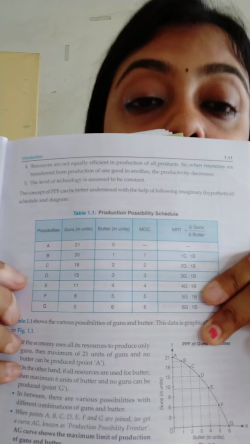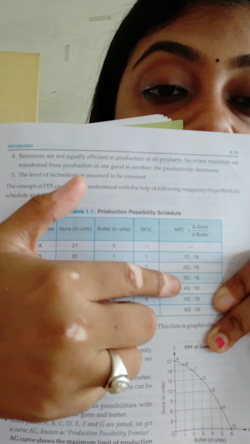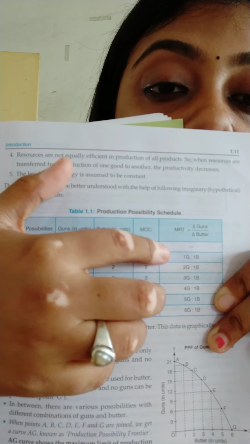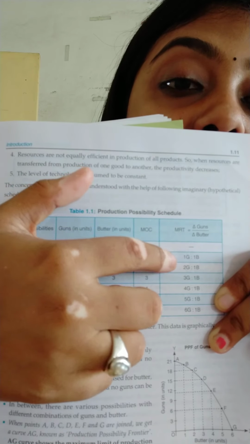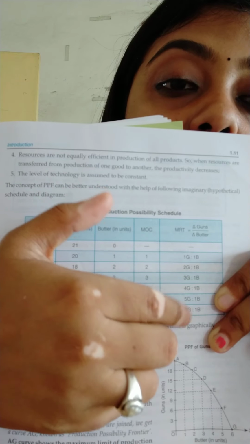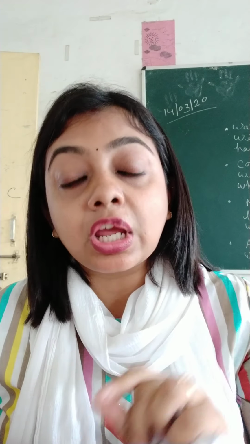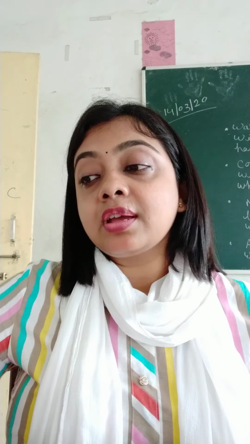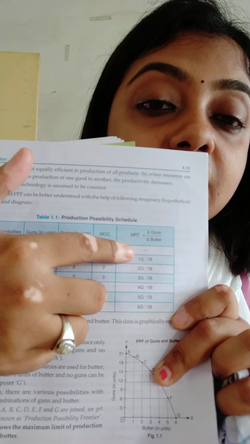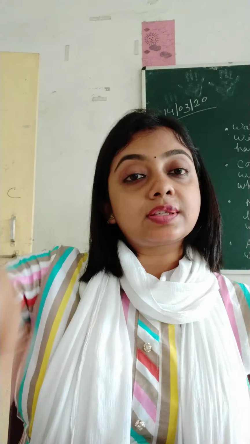What does that mean? Here this MRT is like 1, 2, 3, 4, 5, 6. When the sacrifice is equal, it will be 1, 1, 1, 1, 1 or 2, 2, 2, 2, 2, anything. It means the sacrifice will be of equal amount in each phase, at each point for one extra unit of butter. Then only will it be a straight line. But as we see here, the sacrifice of guns is going to increase from 1 to 6. The sacrifice is going on increasing, so it is not a straight line.